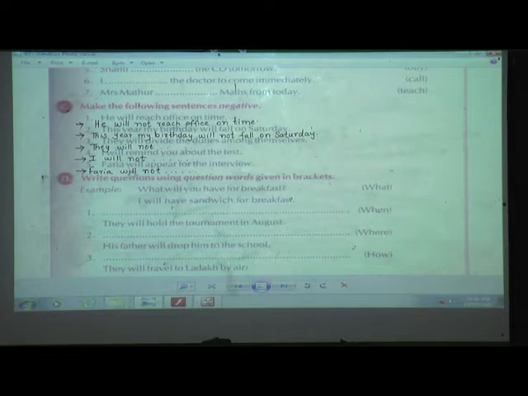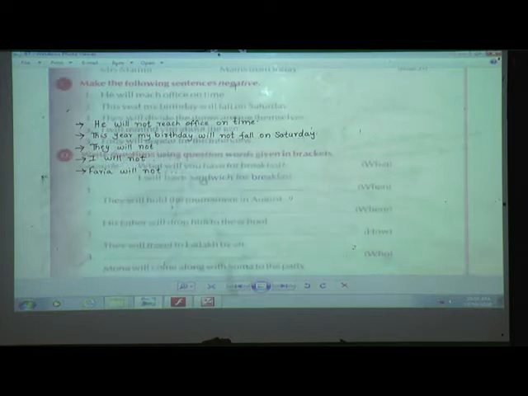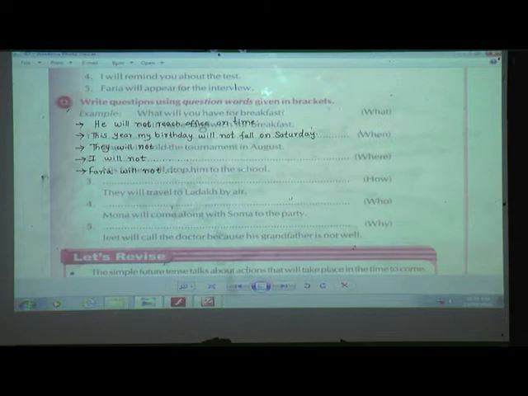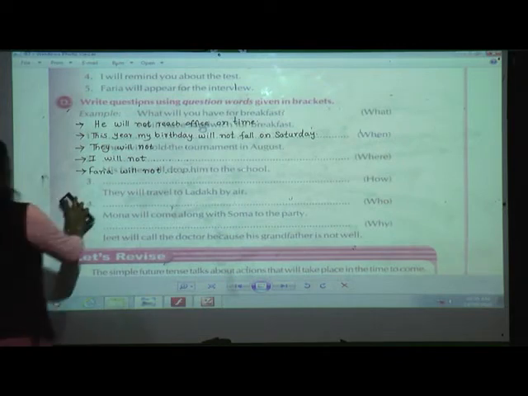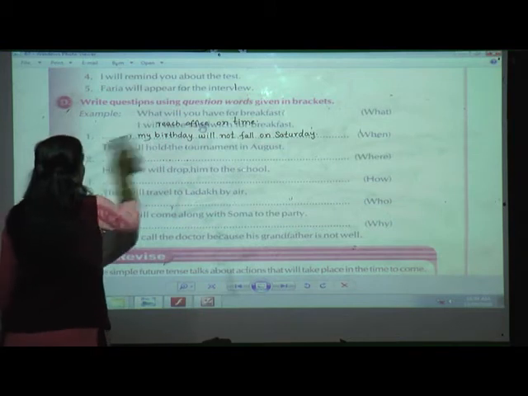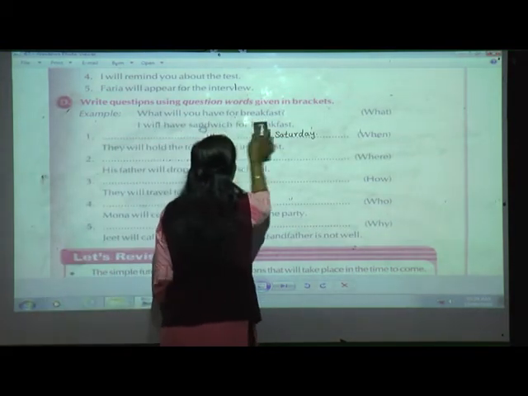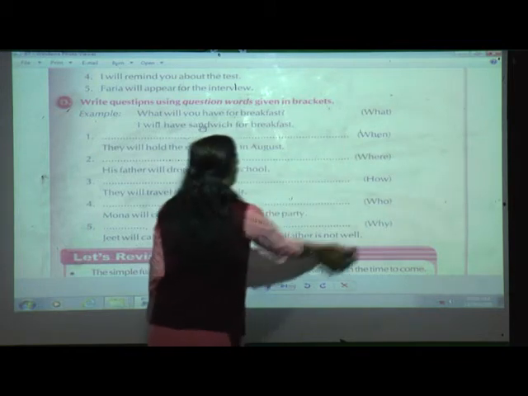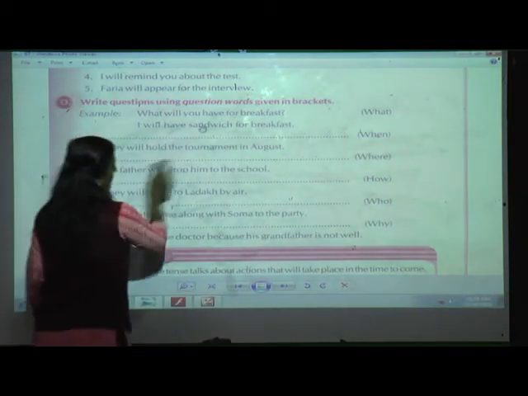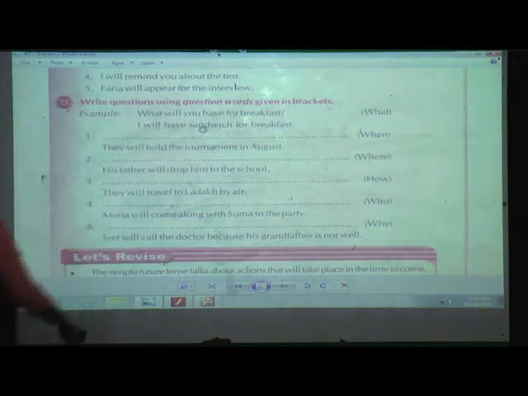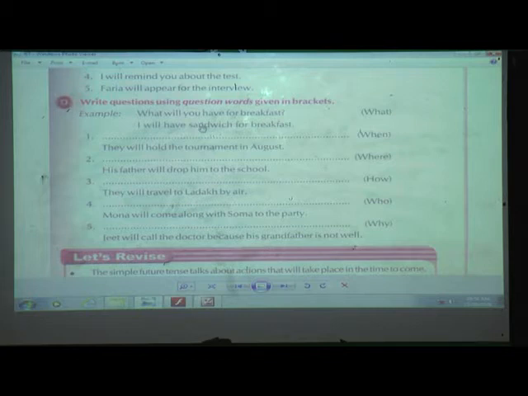Okay, now next is exercise D. Ready? We have to write questions using the question words given in bracket. If it is in question, how will we make the question in future tense? They have given you a hint in bracket, which question word, WH question, you are going to use for this. Ready, students? Write questions, exercise D, using the question words given in brackets. Now you can see here one example they have solved for us. What will you have for breakfast?